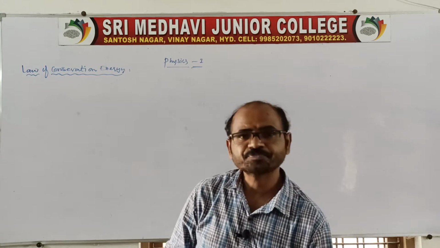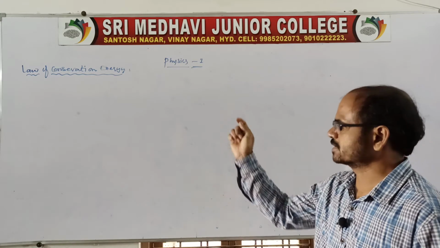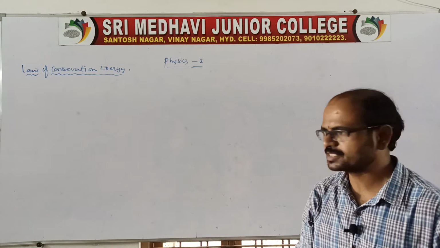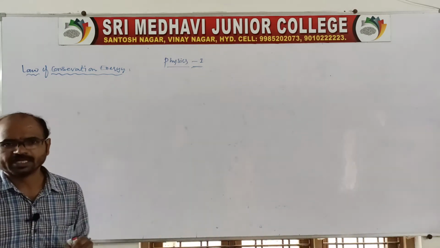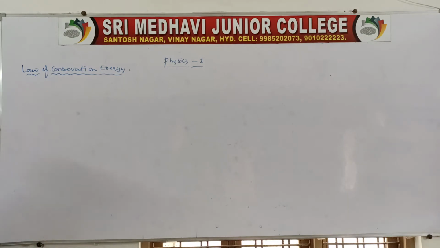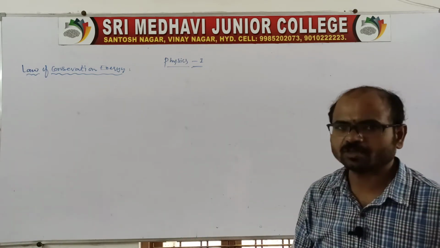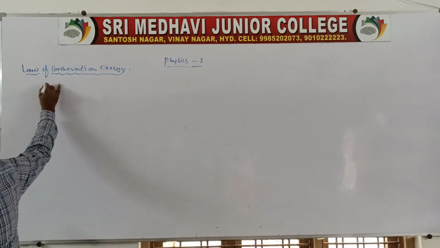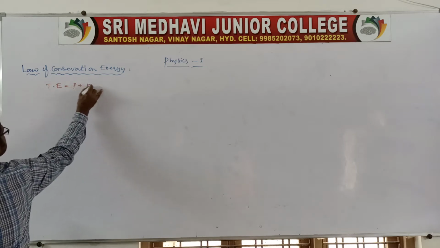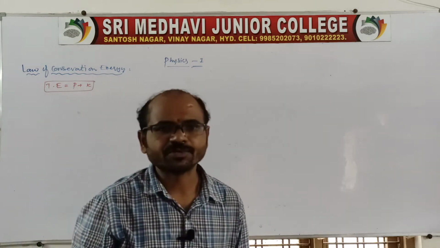So in the previous class we finished the law of conservation of energy. In this law of conservation of energy, we verified a freely falling body. For a freely falling body, the total energy TE is equal to potential energy plus kinetic energy. Again we have to take the verification.